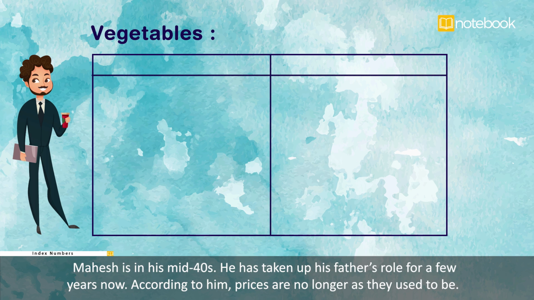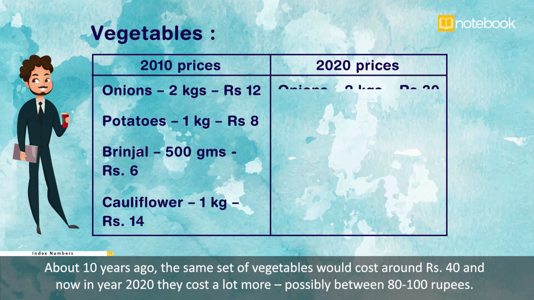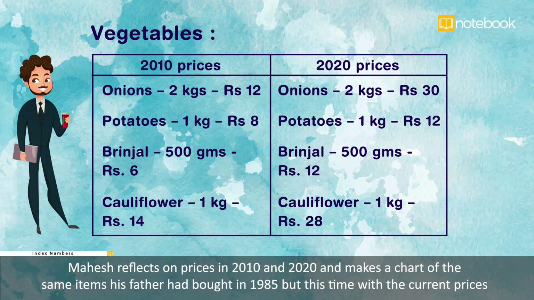Mahesh, in his mid-40s, has taken up his father's role for a few years now. According to him, prices are no longer as they used to be. About 10 years ago, the same set of vegetables would cost around Rs 40, and now in year 2020, they cost a lot more, possibly between 80 to 100 rupees. Mahesh reflects on prices in 2010 and 2020 and makes a chart of the same items his father had bought in 1985, but this time with the current prices.